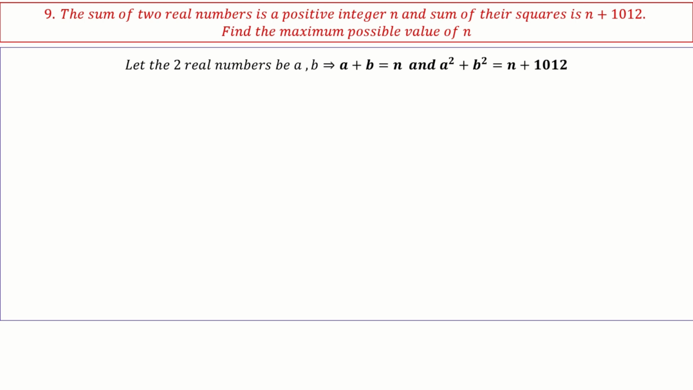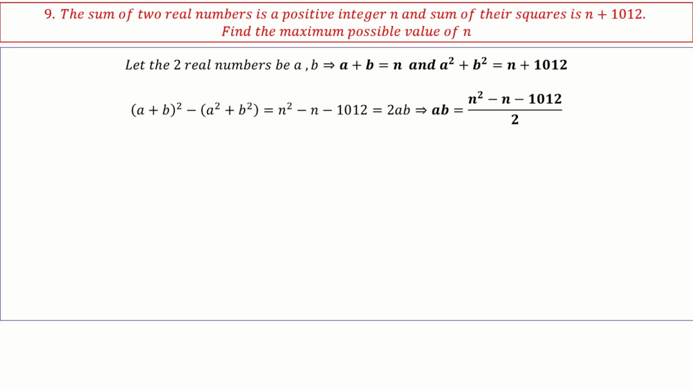Okay. So now I basically want to form a quadratic equation. I have a plus b. Let me find out what ab is. If I find my ab, then I can solve it easily. How can I find it? a plus b whole square minus a square plus b square, which is n square minus n minus 1012, is equal to 2ab. So my ab is n square minus n minus 1012 divided by 2.